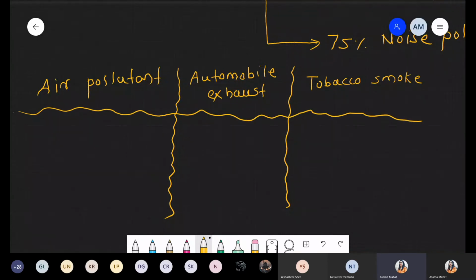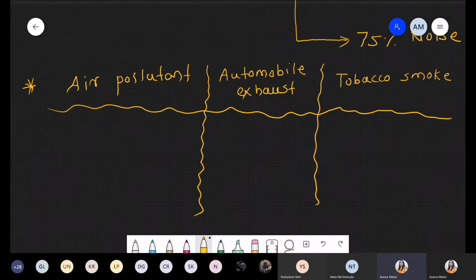Okay, so first of all we are taking the sequence. This point is very important because we have to discuss from the higher to lower. So always remember there is a very common question: which is the first pollutant which caused any severe effect. So in all three types, the air pollutant, the automobile pollutant, or the pollutant released from tobacco smoke, very commonly there is a presence of carbon monoxide.